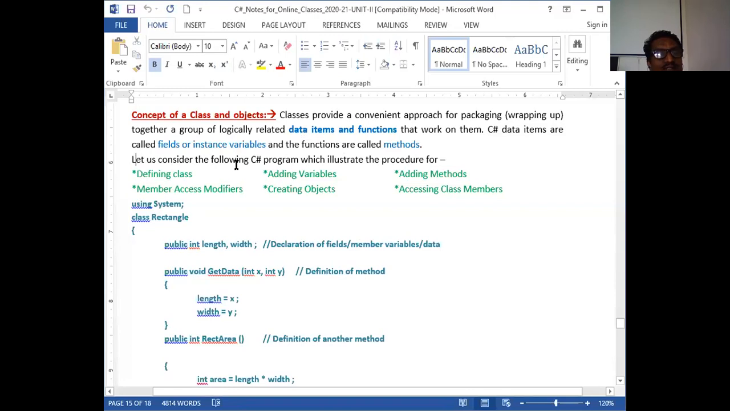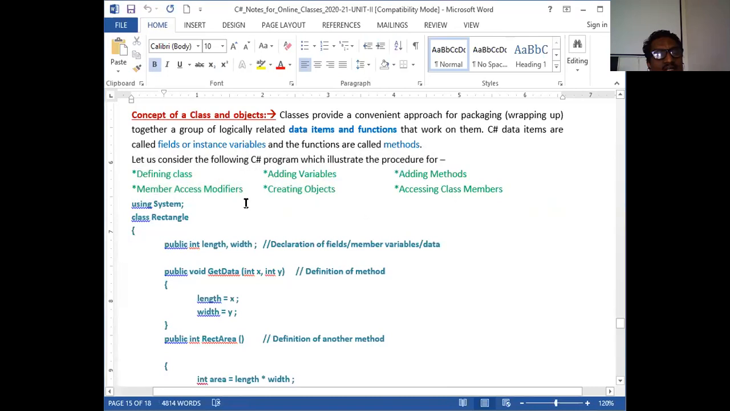Let us consider the following C# program which illustrates the procedure for defining classes. How do you define a class? And then how do you add variables? Very simple. Let's study systematically how to add those methods, and what the member access modifiers are, such as public, private, protected. How to create objects of that particular class, and then access the class members. If you study this, that's all about objects and classes here.